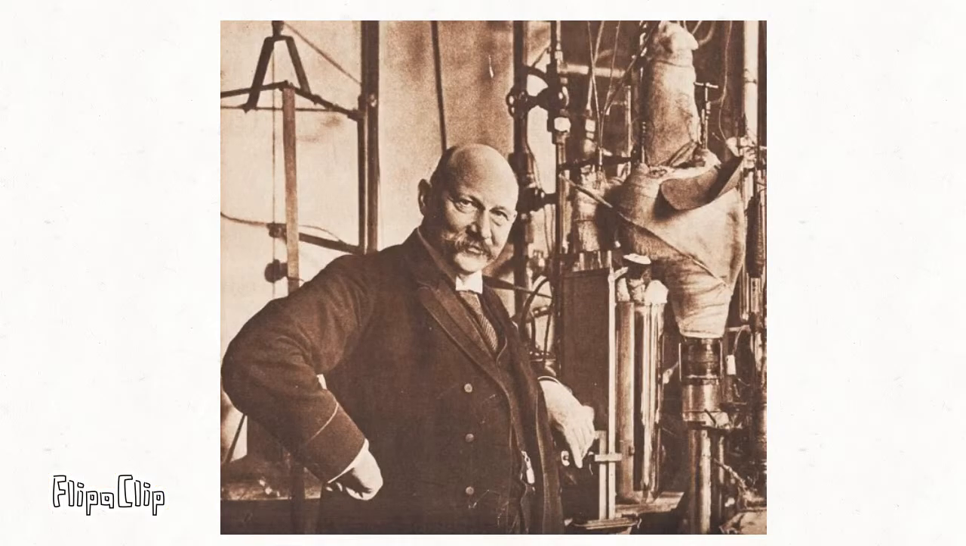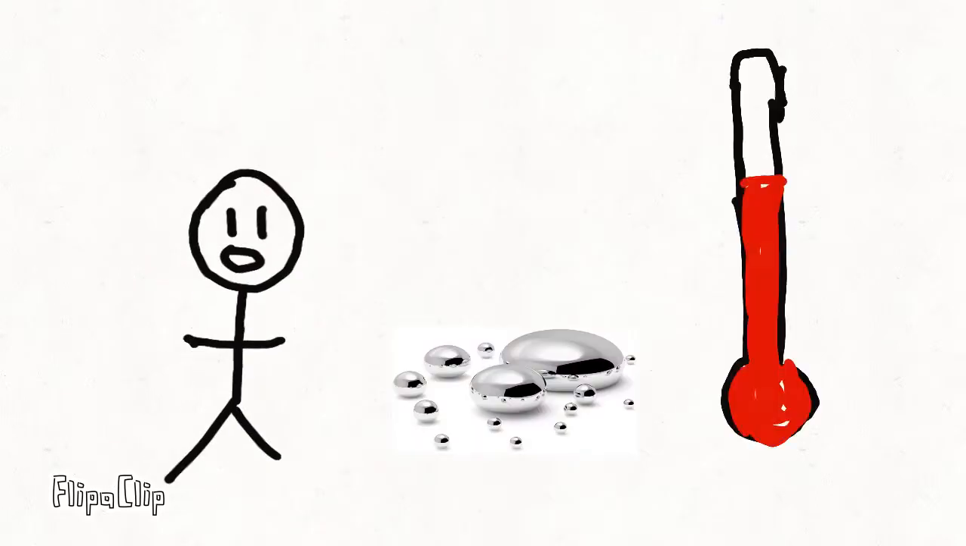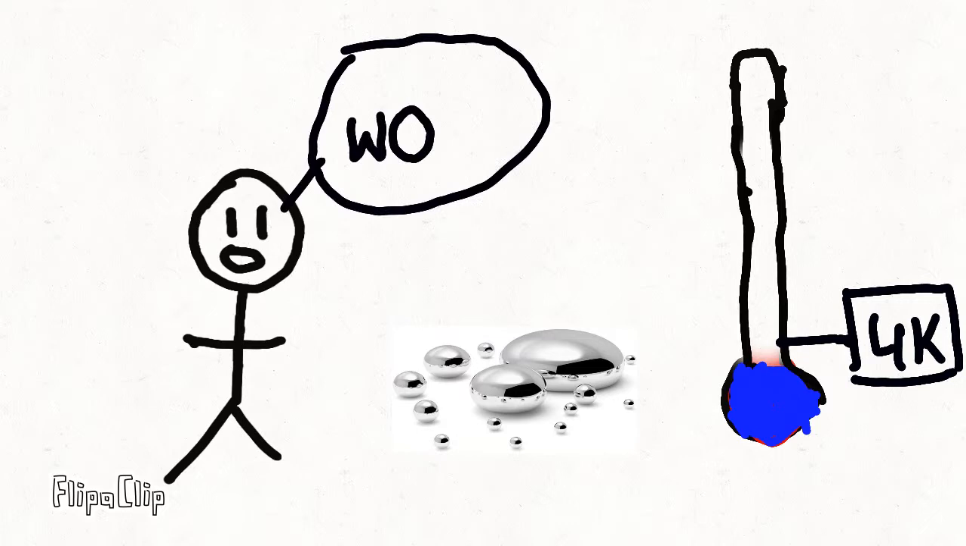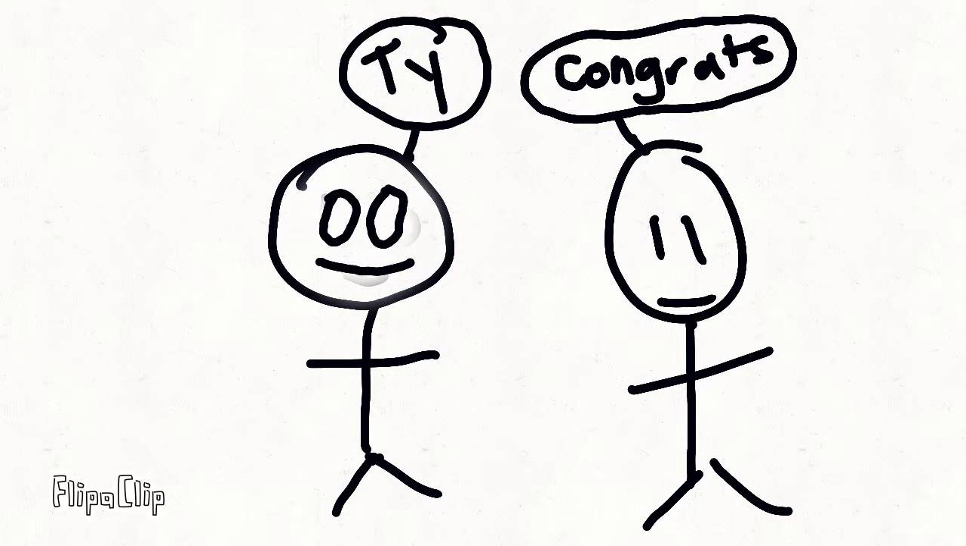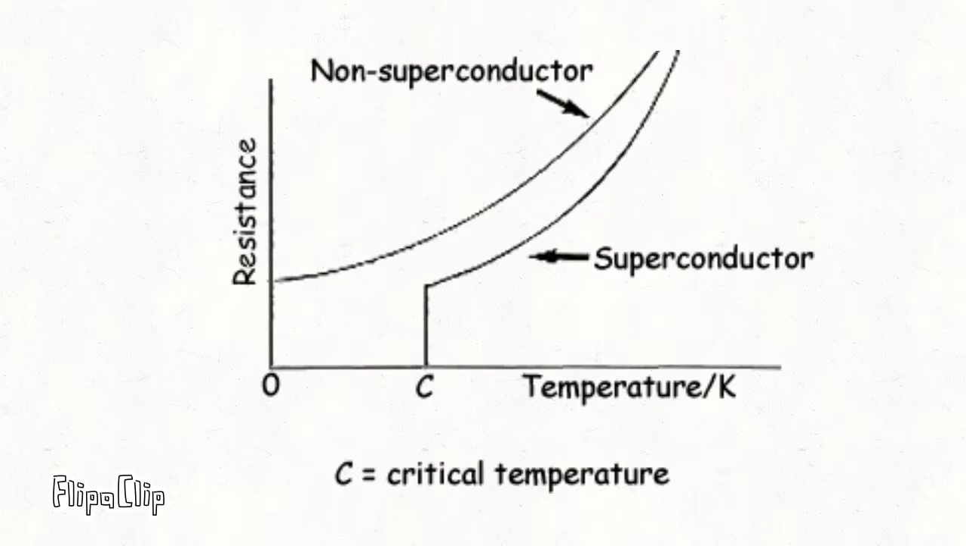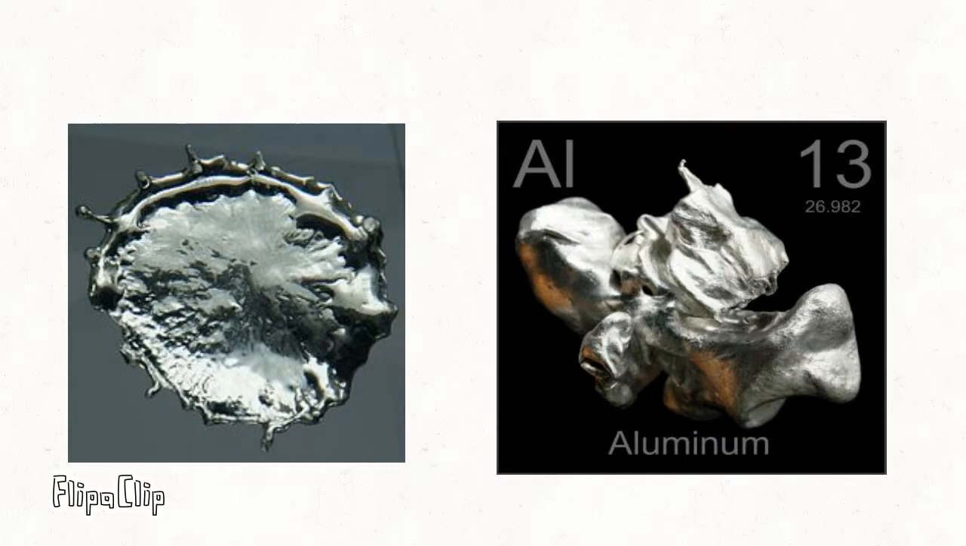However, in a brilliant experiment conducted by Dutch physicist Heike Kamerlingh-Onnes, he found that when the temperature of mercury was dropped to 4 degrees Kelvin, there was no apparent electrical resistance to mercury. Thus, he was credited for discovering the first superconductor. As this graph shows, at certain points, superconductors quickly drop in resistance as temperature decreases, unlike other metals. Soon after, other metals such as tin and aluminum were also discovered to have superconducting properties at low temperatures.